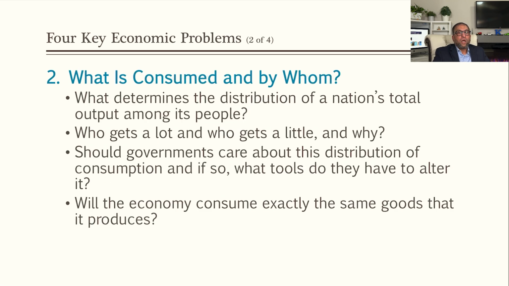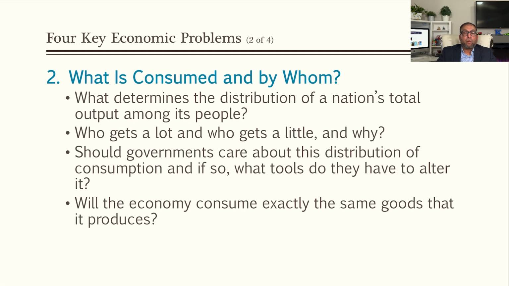So that's the way. What is consumed and by whom? That is, which goods and services are going to be consumed or are in demand, and who is going to buy them. What determines the distribution of a nation's total output among its people? How do we decide how to divide or distribute, who gets a lot and who gets a little, and why?